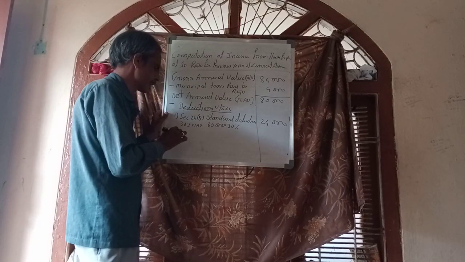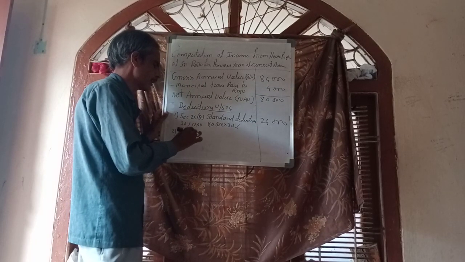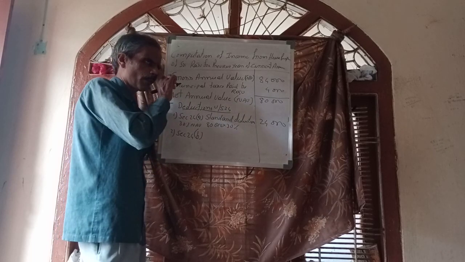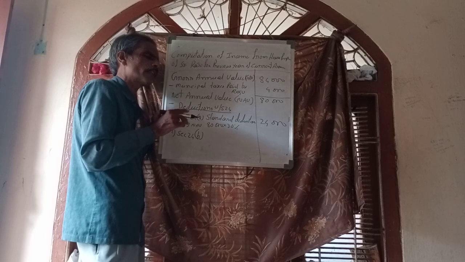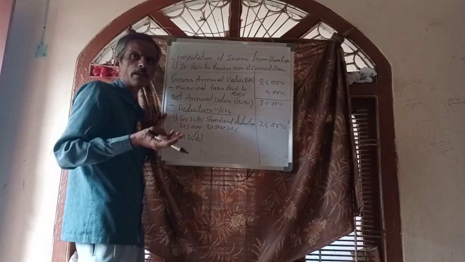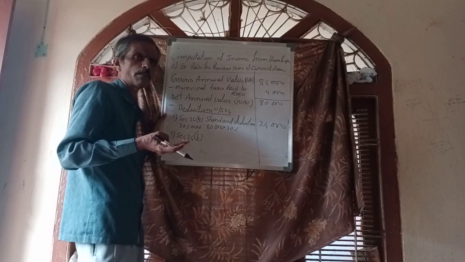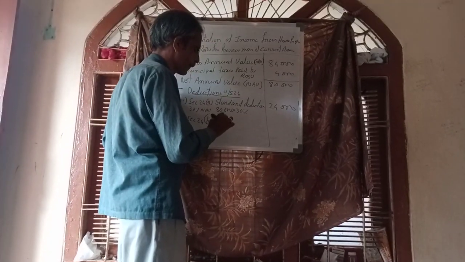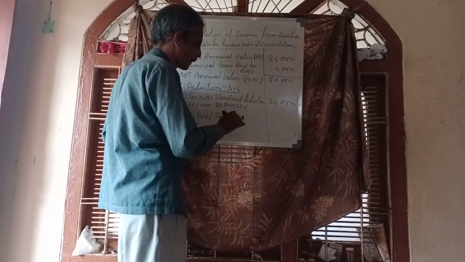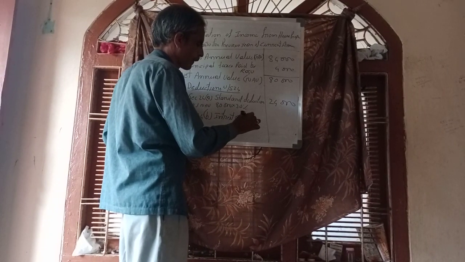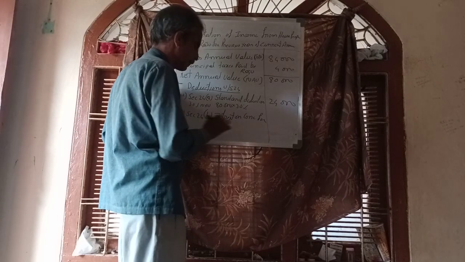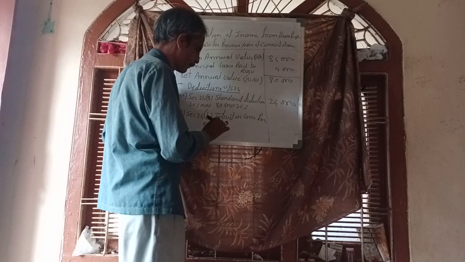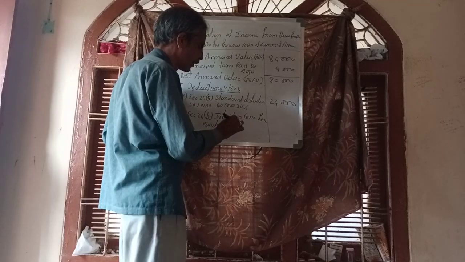And second is section 24B. What is that? Interest on loan. Purpose should be mentioned. What purpose? Whether it is for purchase, or for construction, or for repairs. Here it is mentioned interest on loan for purchase of house.